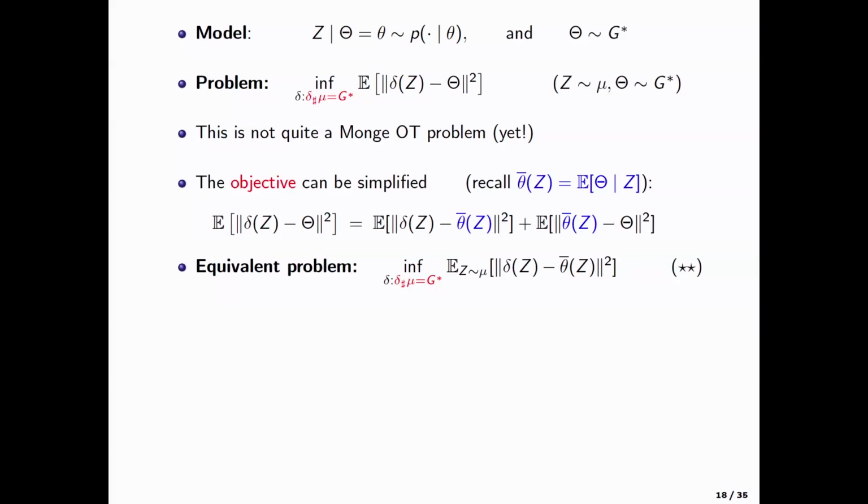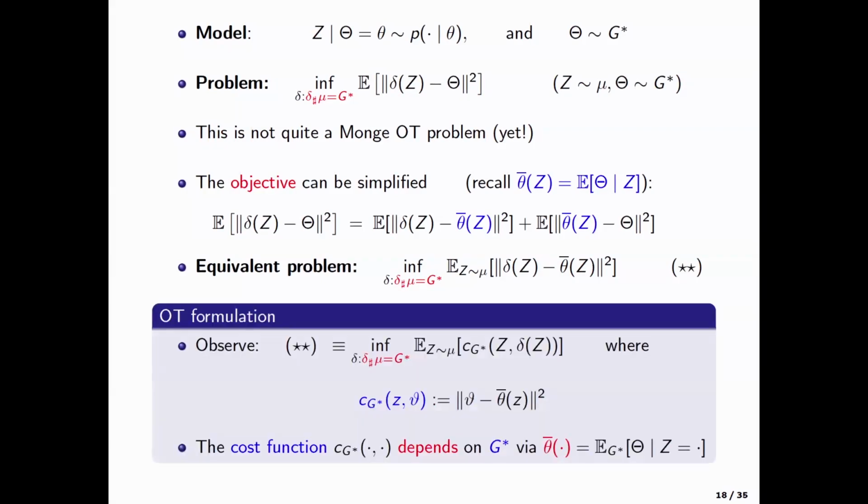And this problem also seems like an optimal transport problem only if theta bar were not there. This was just exactly a Monge problem. But theta bar is there, and this is actually a Monge type problem with a different cost function. That is all you need to realize: this is actually an optimal transport problem, where the cost is not quite the quadratic cost, but the theta bar remains. And recall that theta bar is the posterior mean.